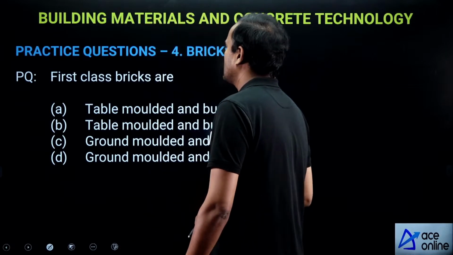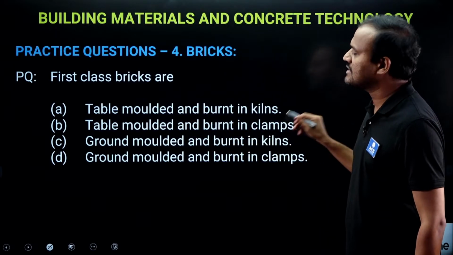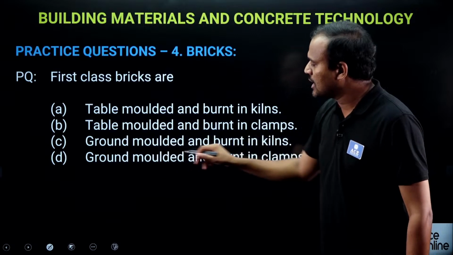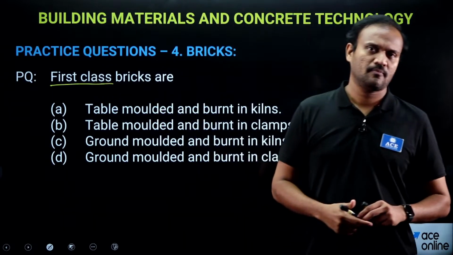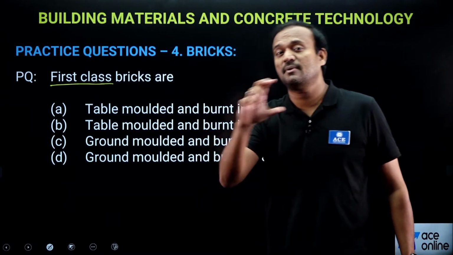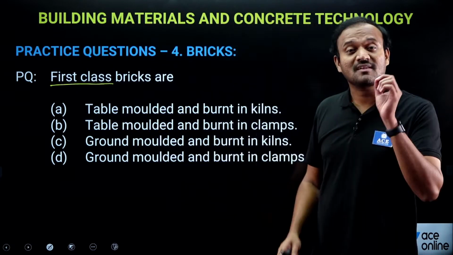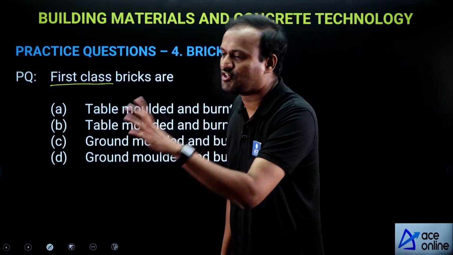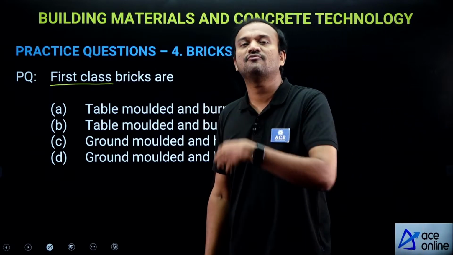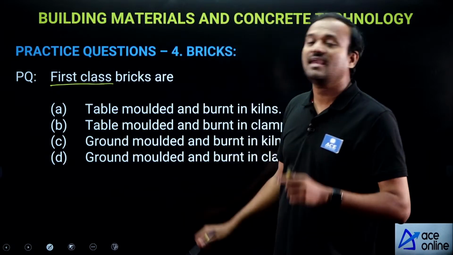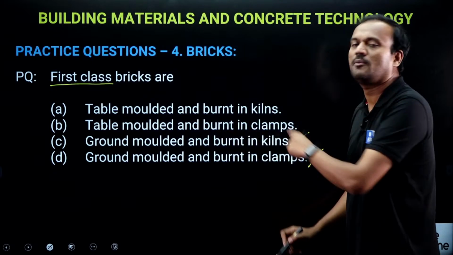Next, first class bricks are table molded and burnt in kilns, table molded and burnt in clamps, ground molded and burnt in kilns, or ground molded and burnt in clamps. Now, regarding first class bricks, just by looking at the brick you can clearly say that it is a first class brick, because first class bricks have uniform shape and texture. To get that uniform shape and texture, ground molding is not suitable. So eliminate these two options.